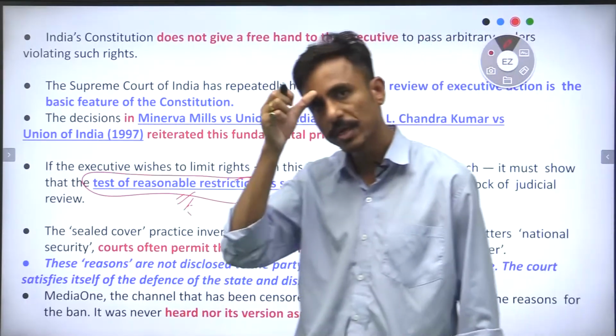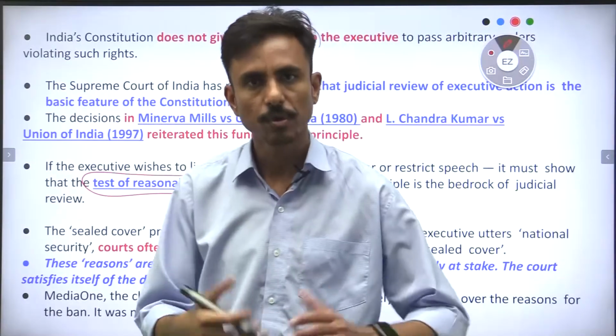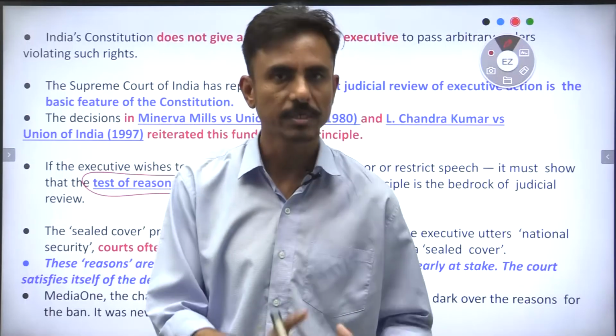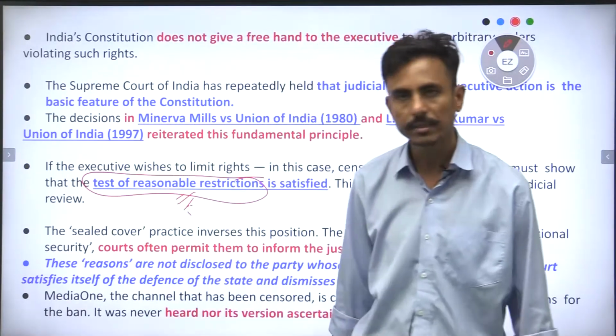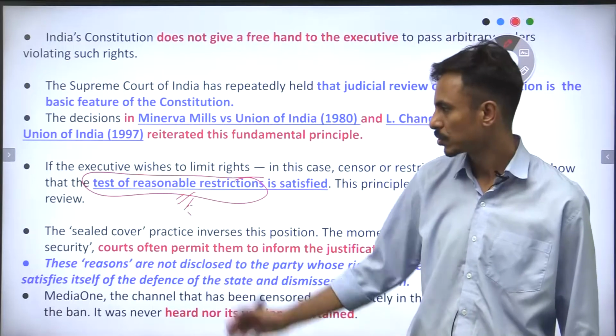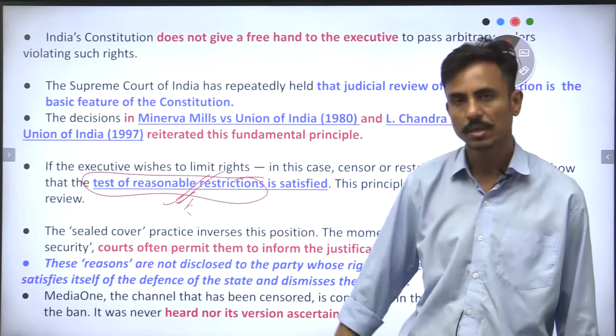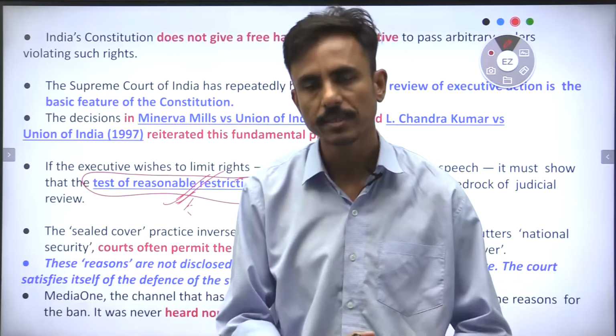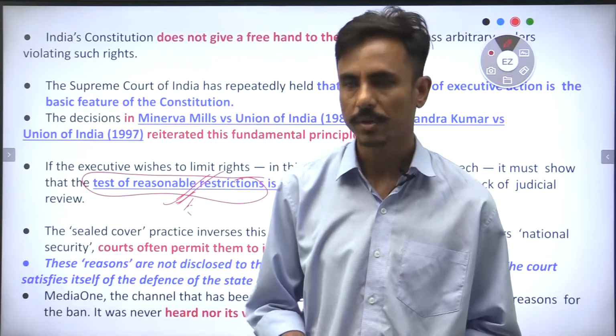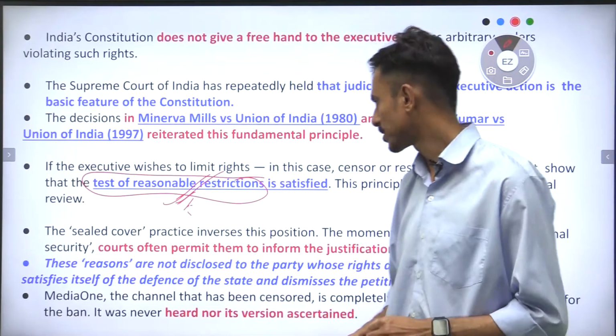Similarly, in the state of Rajasthan, we have seen many times that for the conduct of public and government examinations, the internet is generally banned, right? So they do show the reasonable restrictions, but such internet bans actually go against the very basic human rights of speech and expression, right?